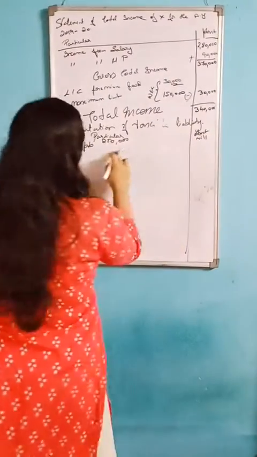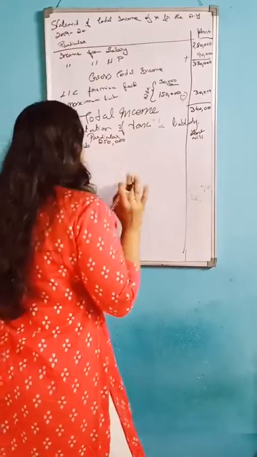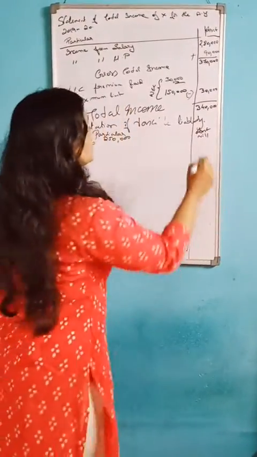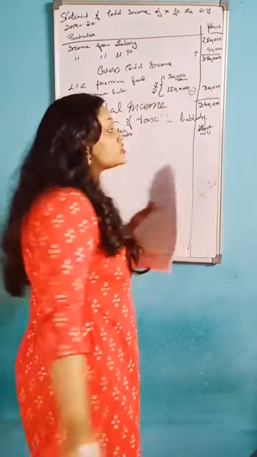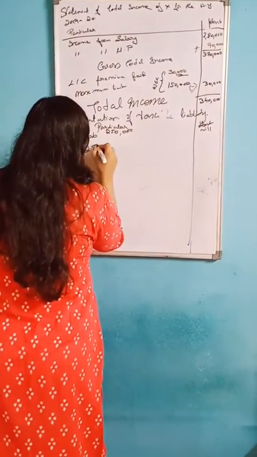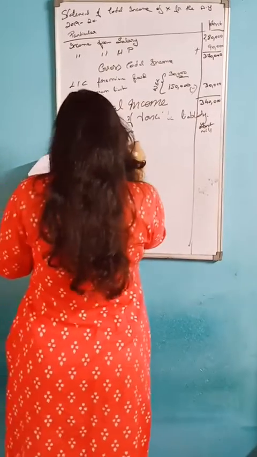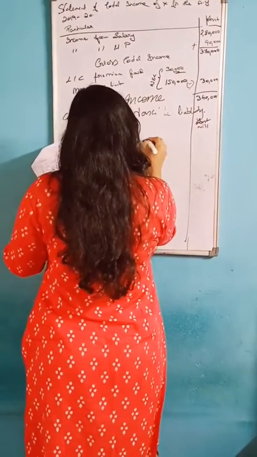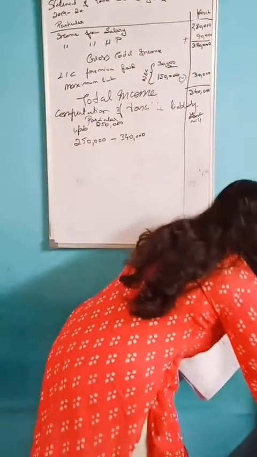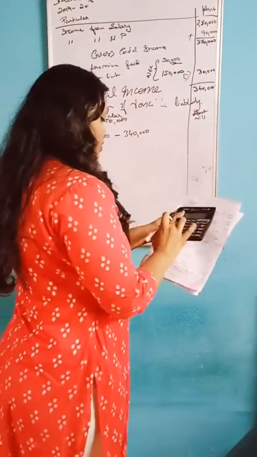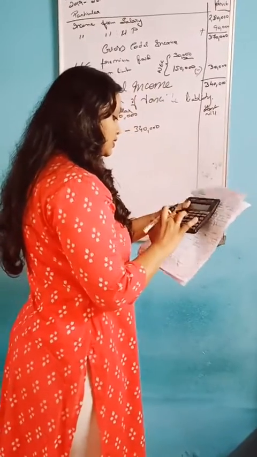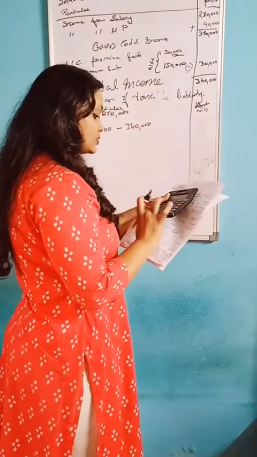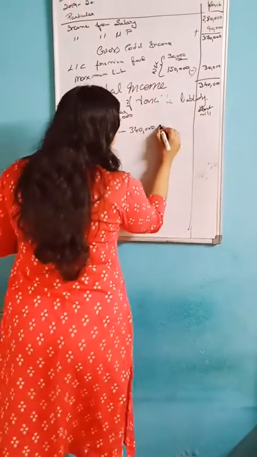Then for 2,50,000 to 5 lakh, the amount is 3,40,000 minus 2,50,000, and you will get 90,000.